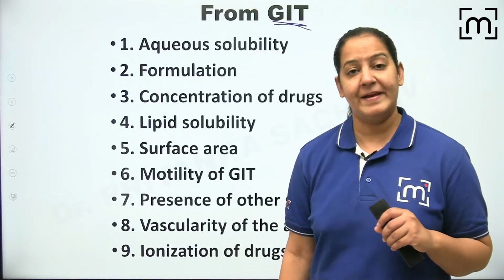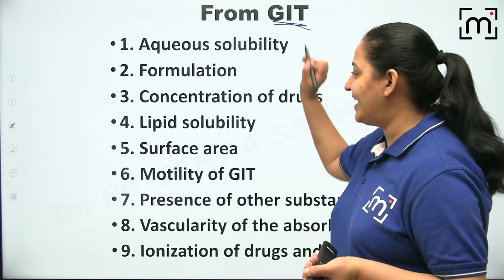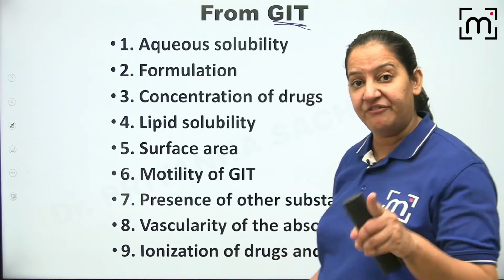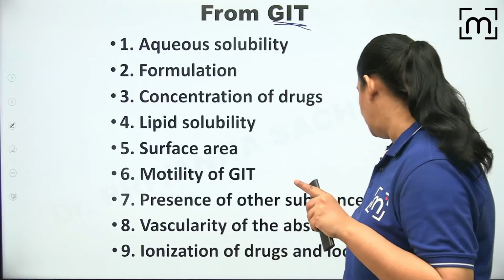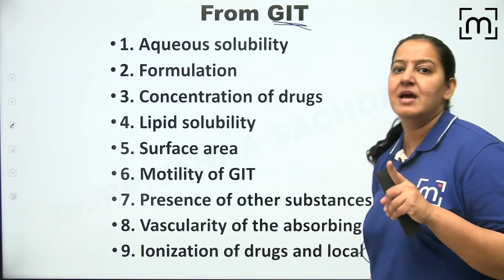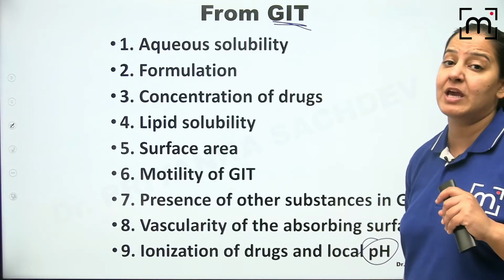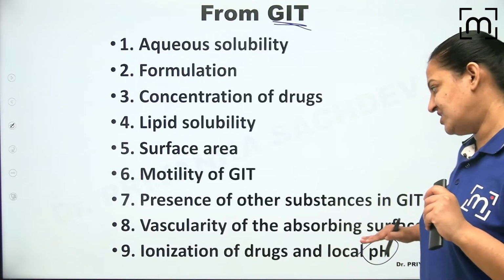Most common route is GIT only for most of the drugs. The oral route is preferred. ठीक है. तो GIT में ये 9 factors हैं. इनमें सबसे difficult understanding is the pH. I will teach you pH का पूरा numericals आते हैं इस पे बहुत सारे. I will teach you the complete derivation कैसे pH का effect होगा. Acidic drugs पे क्या होगा, basic drugs पे क्या होगा. So pH हम end में लेंगे.